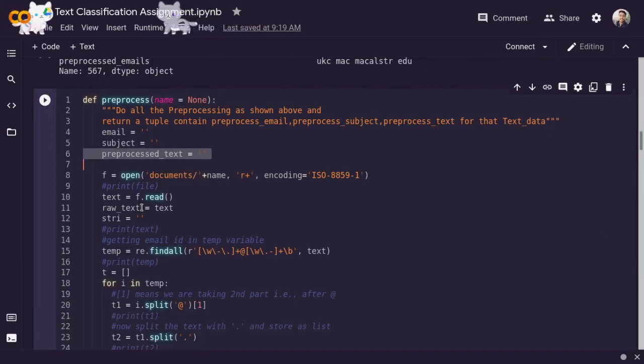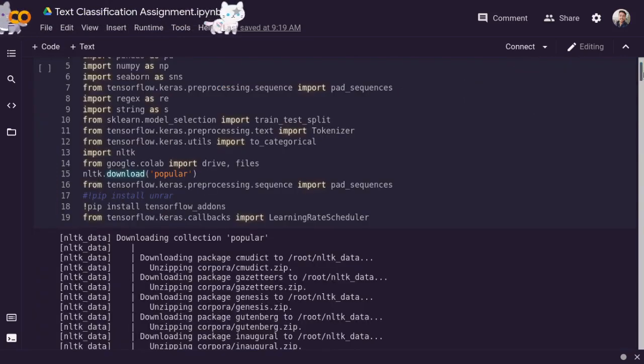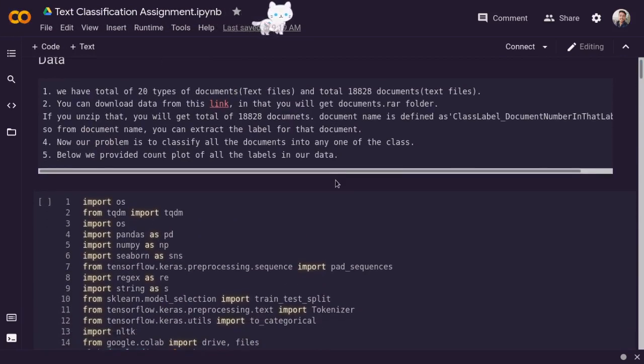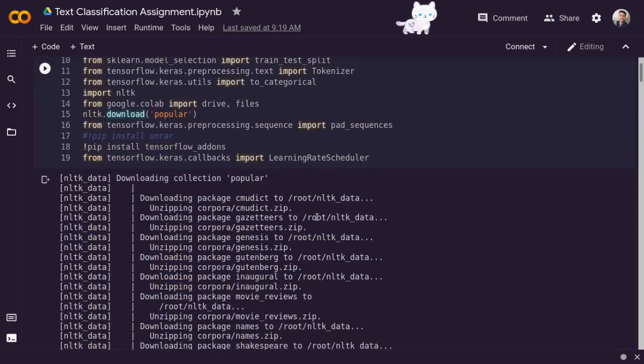Today we will look into a project. It's a text classification, which is obviously an NLP based project. In this project, we have used regular expressions for pre-processing text and extracting some information or features.